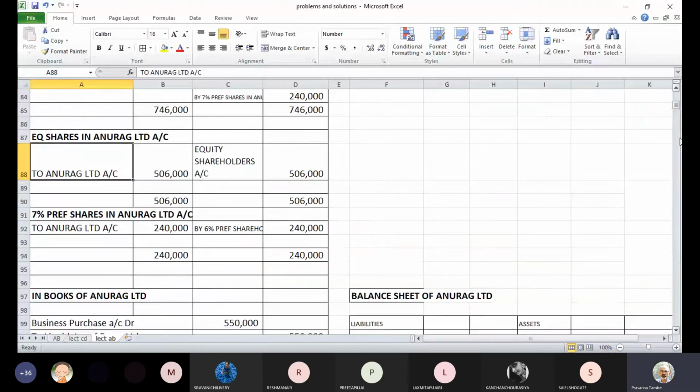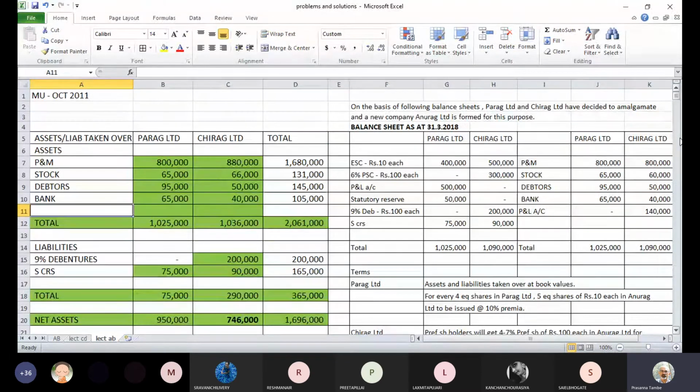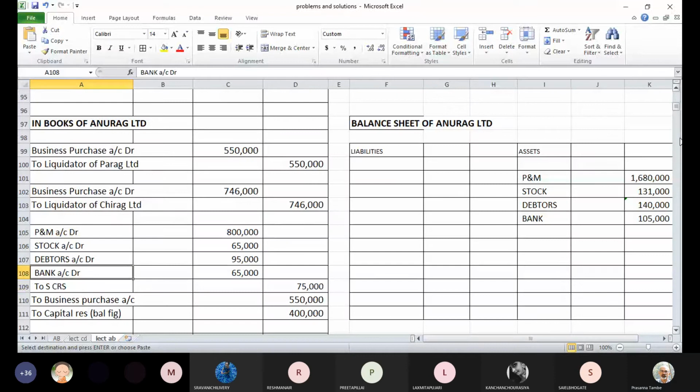Then we go to the liabilities taken over. Which are the liabilities taken over? 9% debentures were taken over, but they were converted into 10% debentures, and creditors were also taken over. So I'll copy both these items. These 9% debentures have now become 10% debentures.